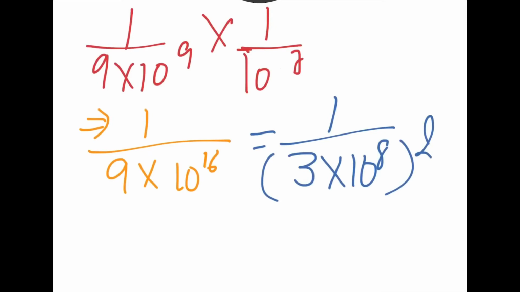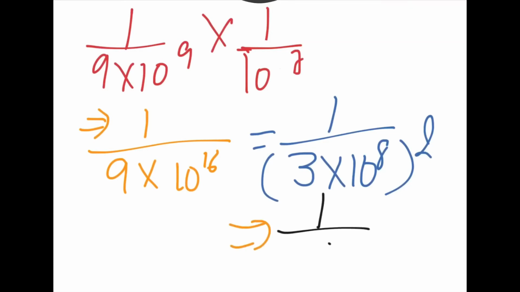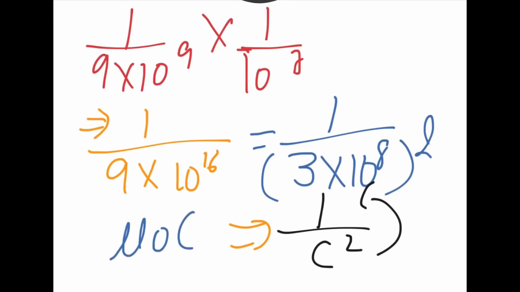And we should always know that what is 3 into 10 power 8? 3 into 10 power 8 is the speed of light in vacuum. I am talking about vacuum here only. So I can write this in the end as 1 upon c whole square. What is c? Speed of light in vacuum, 3 into 10 power 8. This is the value of c. And what am I finding? This is mu naught into epsilon naught is 1 upon c whole square. That's what I can get.